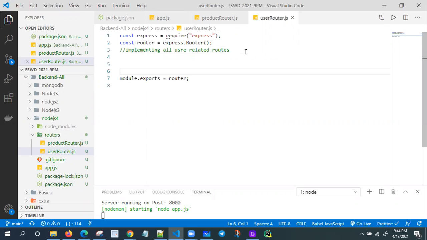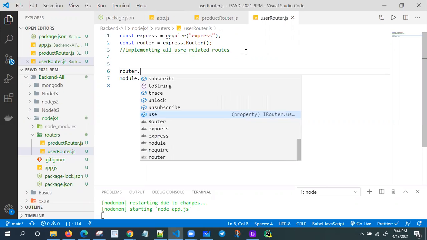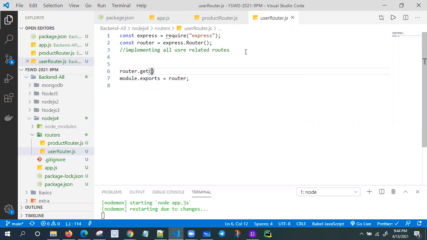What I need to take? router dot get. Anyway, maybe while doing the project I'm going to show you post and put and delete also. Let me implement slash. This is my slash users. Definitely I require two parameters, the request and response parameters.